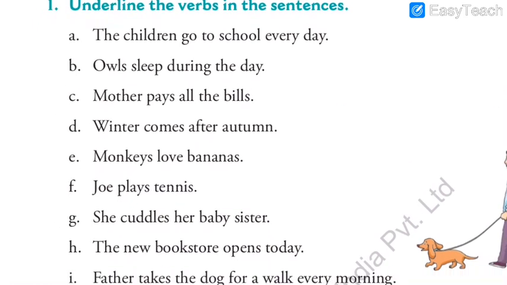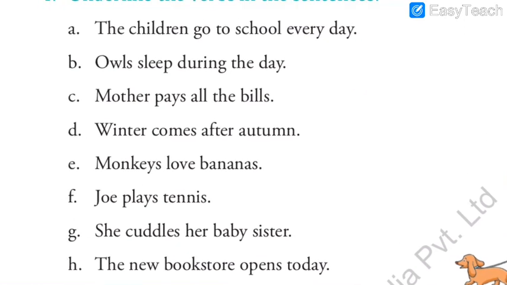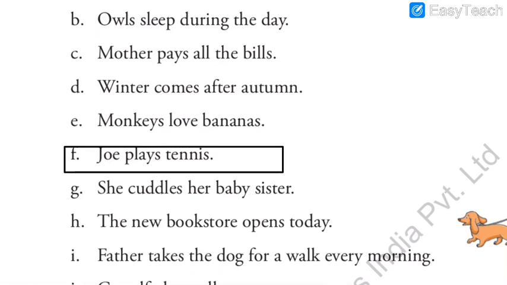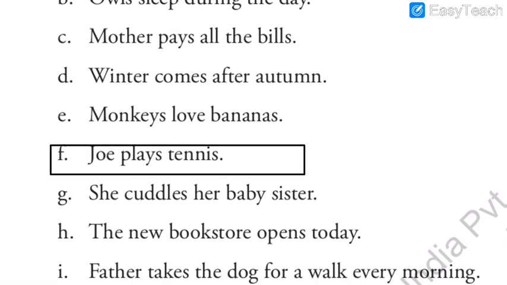And the next one I would like to solve here is, okay, this one is very easy. Joe plays tennis. Here you can notice that s is added at the end of the word play. Joe is a boy, so we know, and we will revise it again, that for he, she, it we need to add s. So Joe plays tennis.